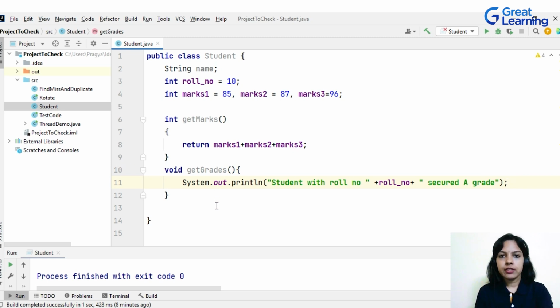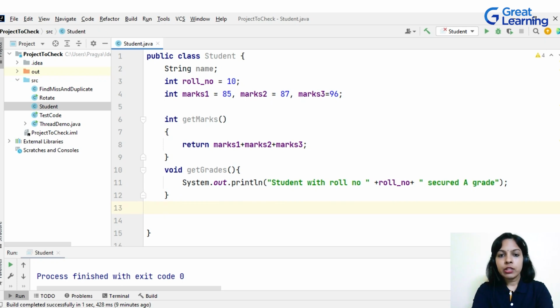So 2 of the methods are also defined, which are the behavior for the class Student, and three properties are also defined, that is name, roll number, and marks. Now, to access these properties, to call these methods and behaviors, what we need? We need an object, because we know that class has logical existence. It will not have a physical existence until and unless we define the object for it. So let's do that.